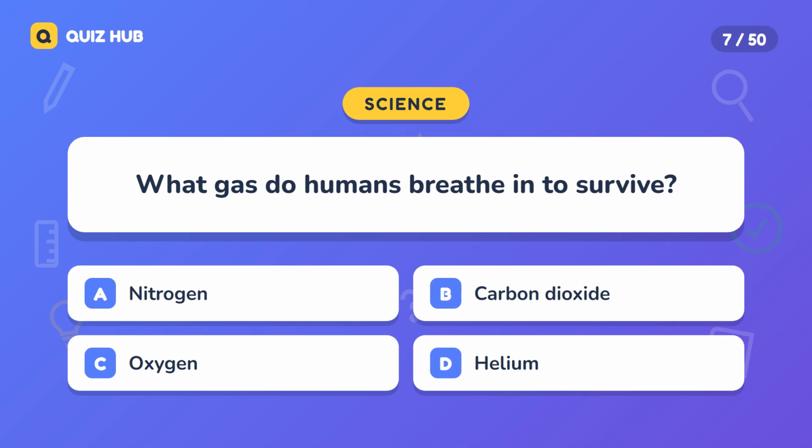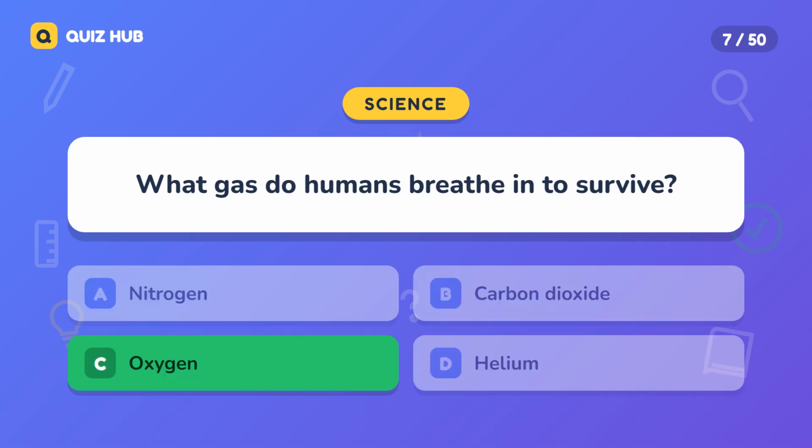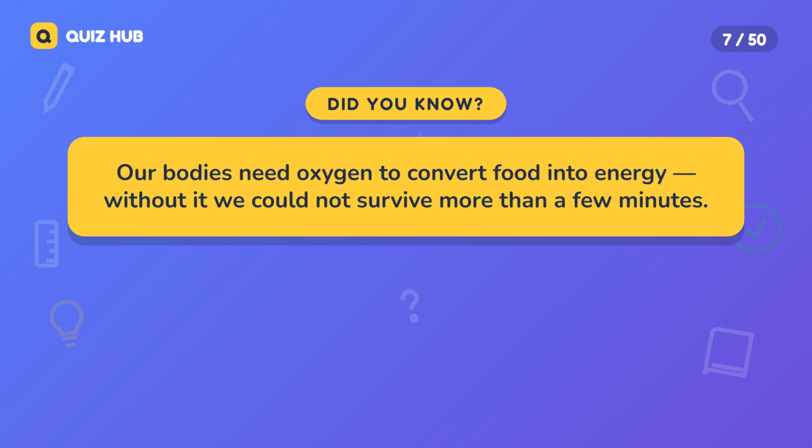Question 7. What gas do humans breathe in to survive? A. Nitrogen. B. Carbon dioxide. C. Oxygen. D. Helium. The correct answer is oxygen. Our bodies need oxygen to convert food into energy. Without it, we could not survive more than a few minutes.